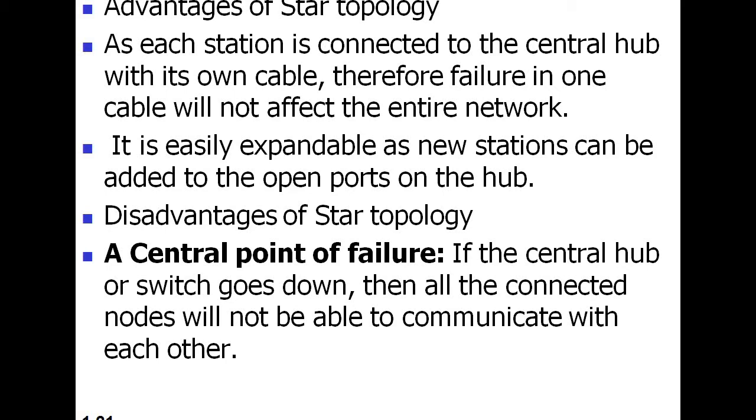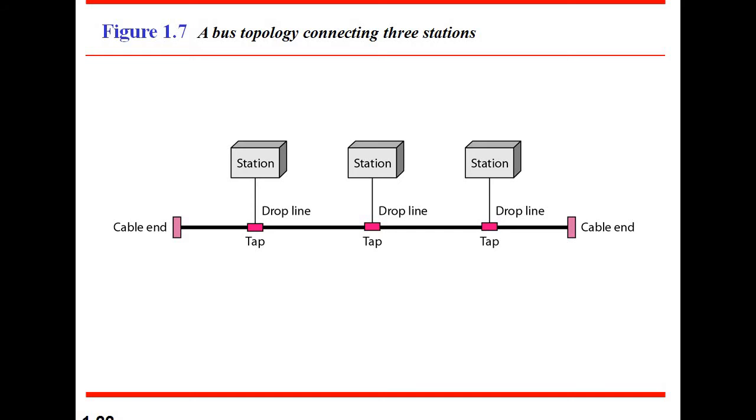Our next topic is bus topology. The structure looks like a bus, that's why it is called bus topology. The bus topology is designed in such a way that all the stations are connected through a single cable, called the backbone cable or single transmission medium.